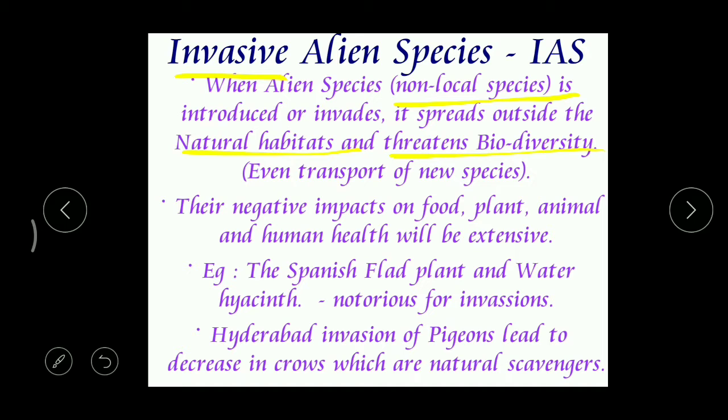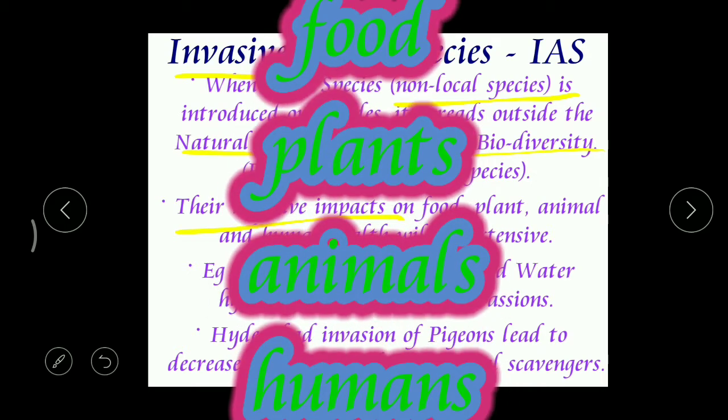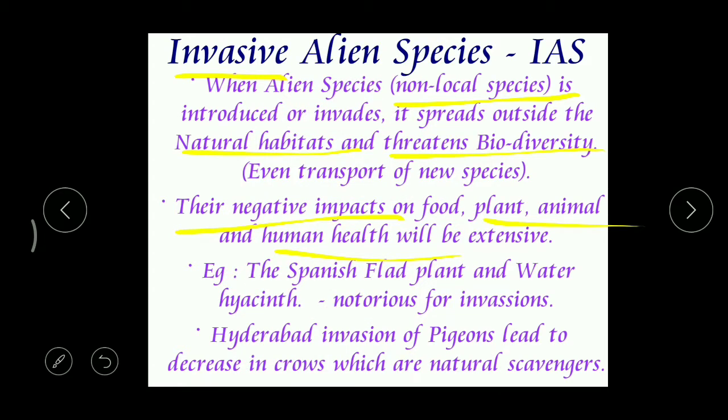Got it? So here are their negative impacts. Once they enter, they show their impact. They show their effect on the production of food, the native plant and animal species, and even human health. Right? In this way, all these factors will be completely collapsed by the entry of this alien species, which is new to that environment. Correct?